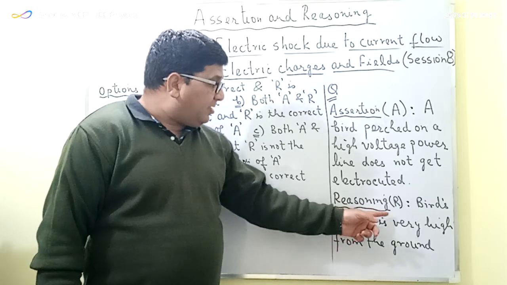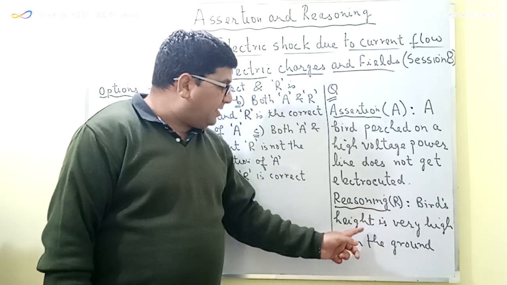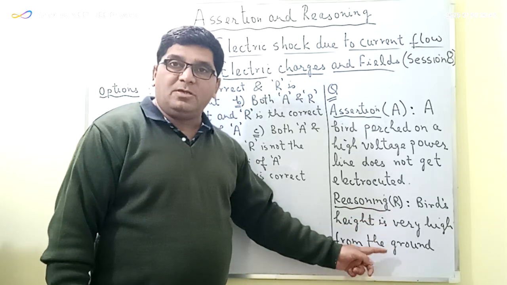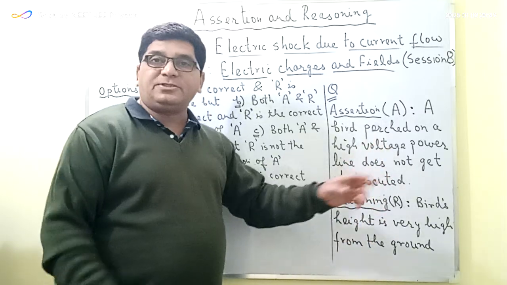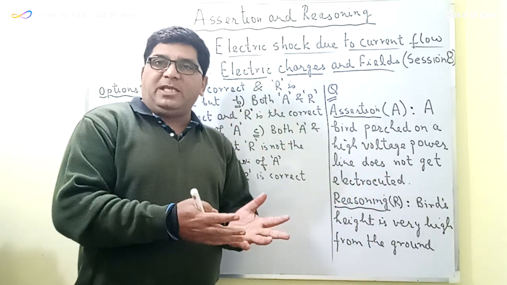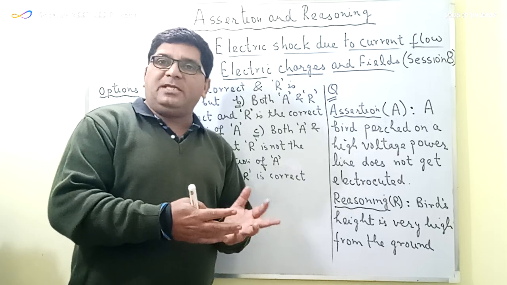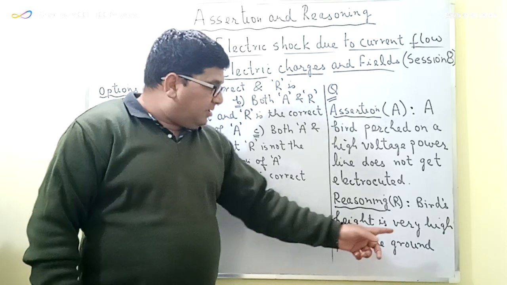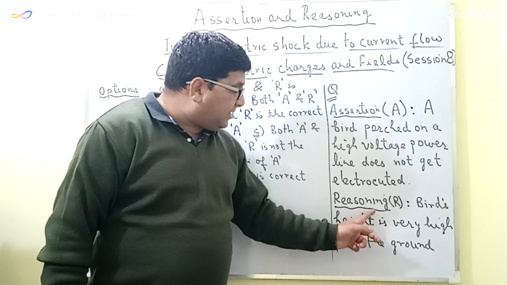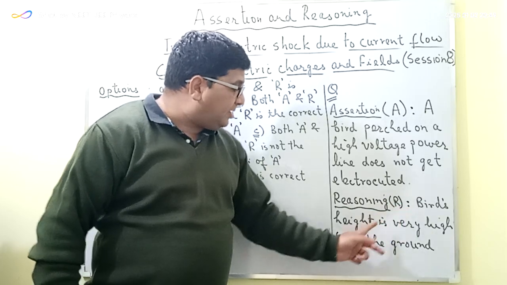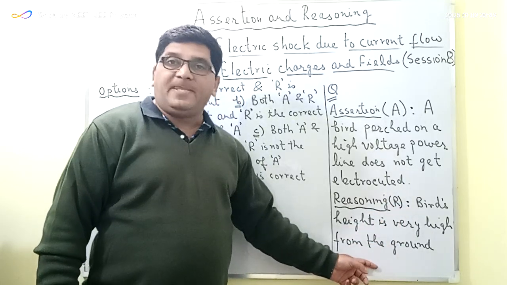Now in the reasoning, it is written that the bird's height is very high from the ground. No, the bird is not getting electrocuted because the entire body of that bird is at the same potential. So the reasoning, that the bird's height is very high from the ground, is not correct.